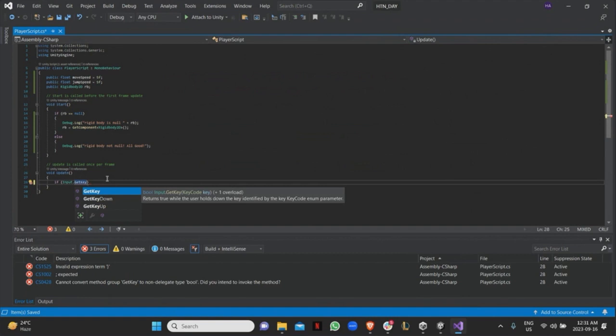The ones that you'd want to use are get key down, and get key up. So what do those stand for? Get key basically means, is this button being pressed right now? If it's yes, do something.